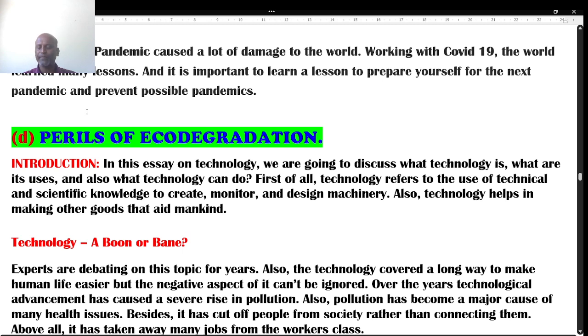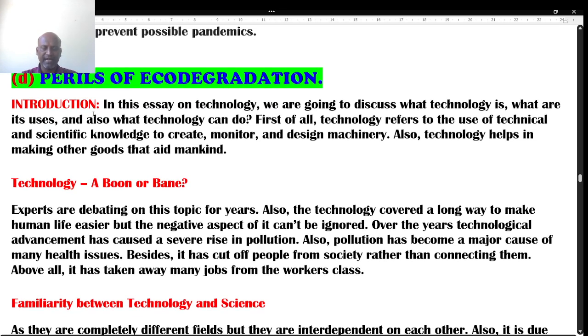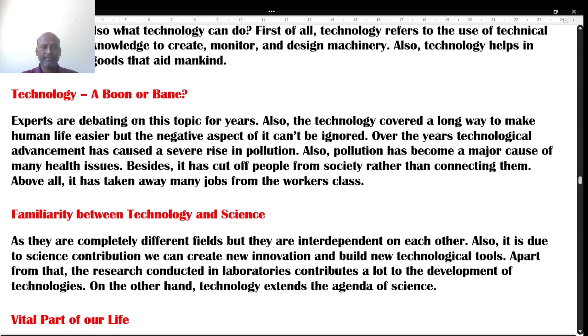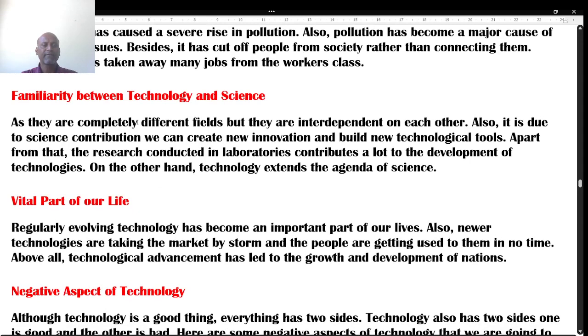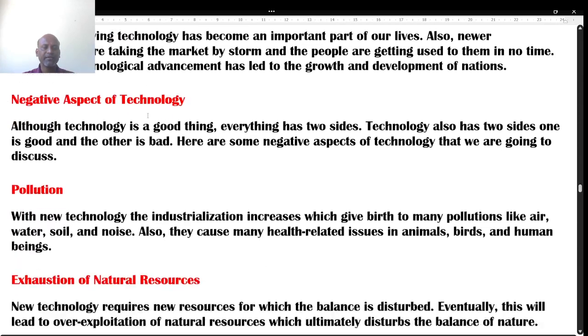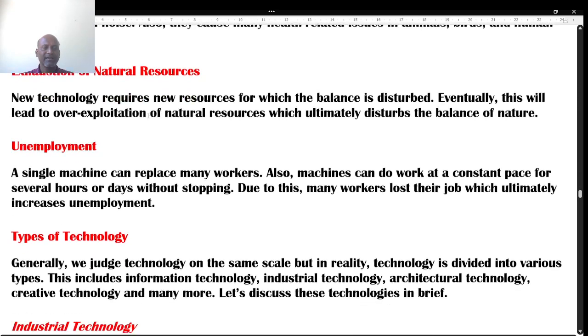There are four essays, any one you can attempt, but I have written all. I began with the introduction: technology, a boon or a bane. The next one is the difference between technology and science. Next part is that technology is a vital part of our life. Then negative aspects of technology, like pollution, exhaustion of natural resources, unemployment.